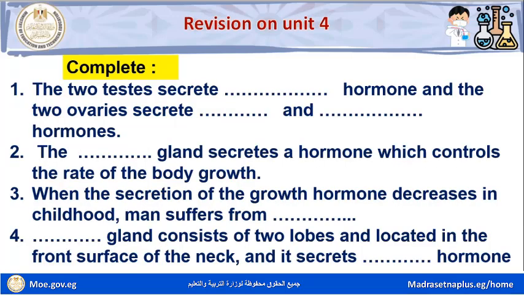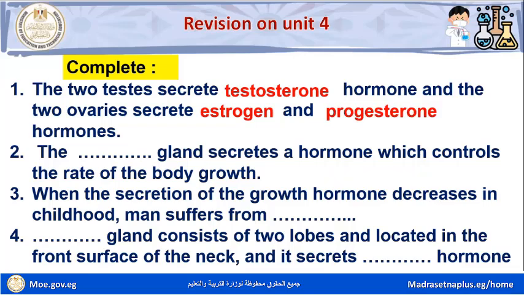Complete question number one. The two testes secrete space hormone, and the two ovaries secrete space and space hormones. The two testes secrete testosterone hormone, and the two ovaries secrete estrogen and progesterone.